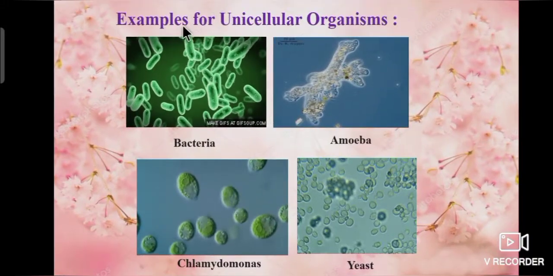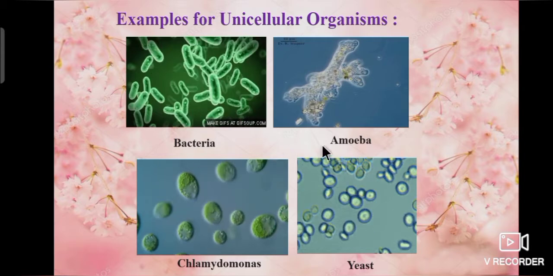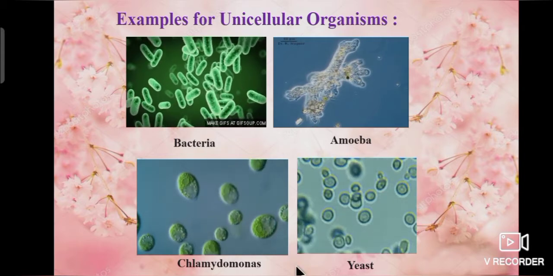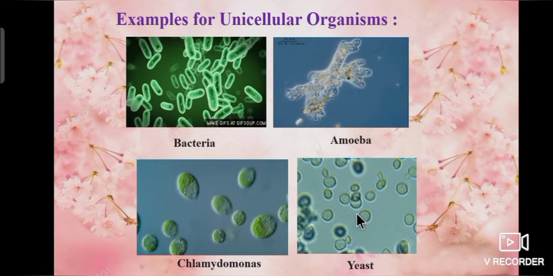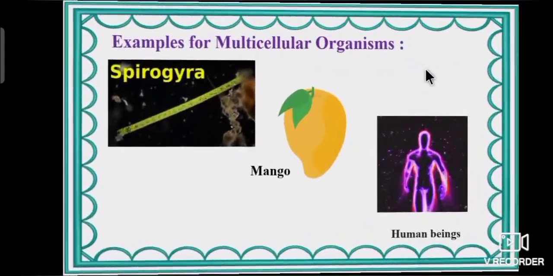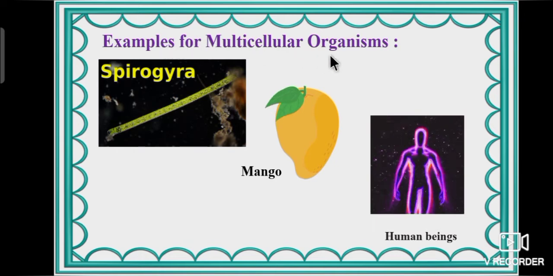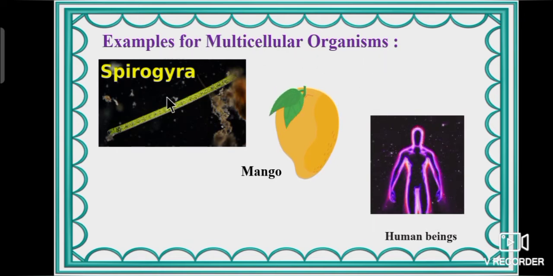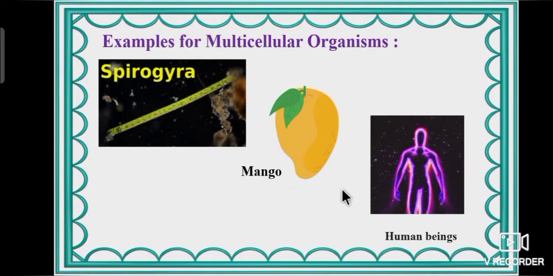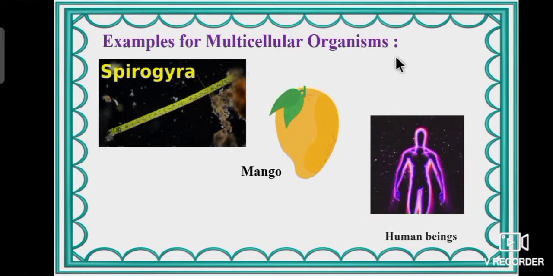Let's see the examples for unicellular organisms. Bacteria, amoeba, chlamydomonas and yeast are examples of unicellular organisms. Next, we will see examples for multicellular organisms. Spirogyra, mango and human being are the examples for multicellular organisms.